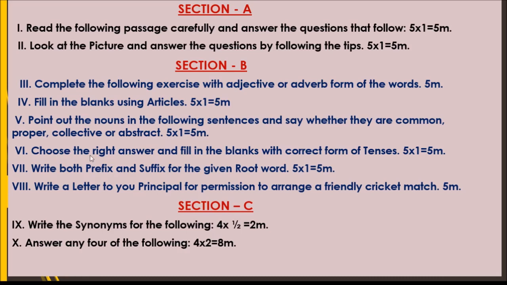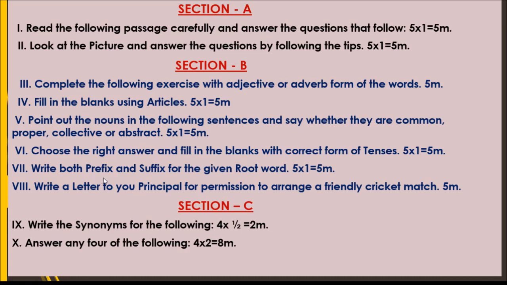Next, choose the right answer and fill in the blanks with the correct form of tenses. You all know, right children, present tense, past tense, future tense, everything. So 5 fill-ups will be asked. Sometimes the options may also be given along with the questions. You have to choose the right form of tenses which will suit the given fill-up. 5 questions are given for this. Each one carries 1 mark, 5 marks.